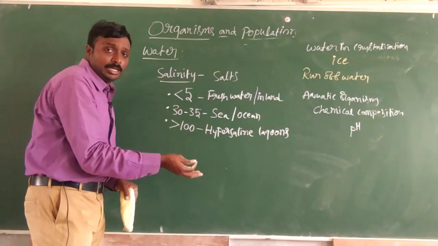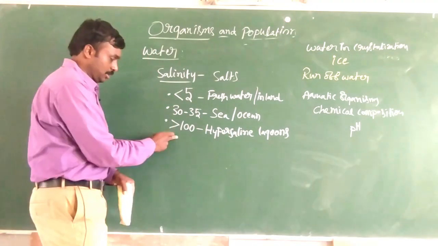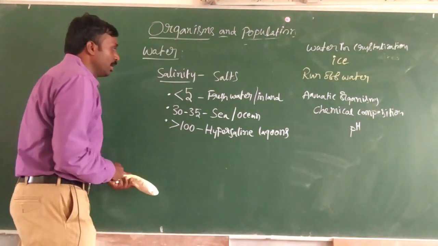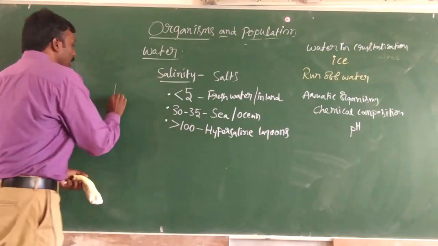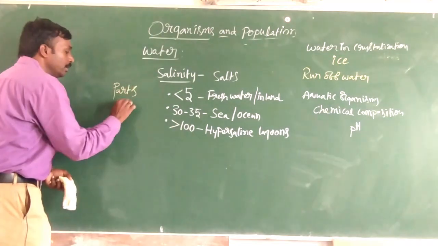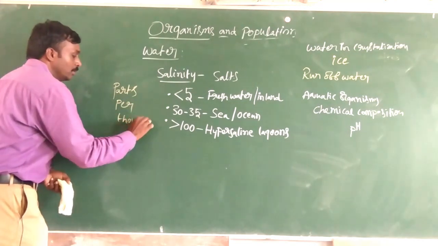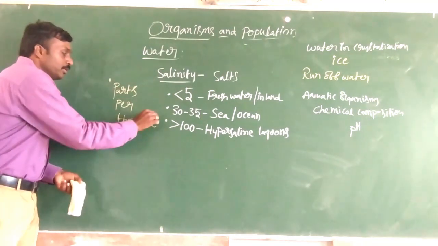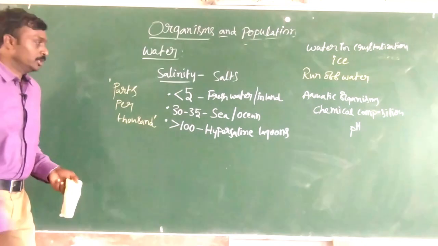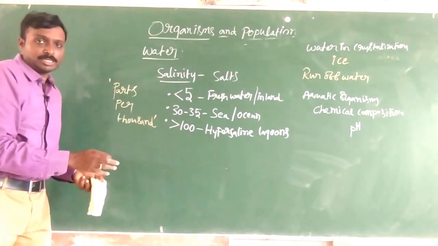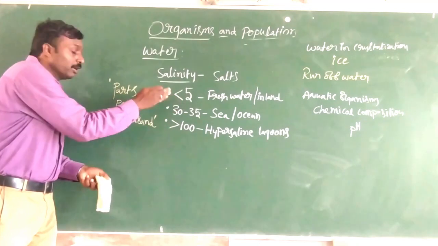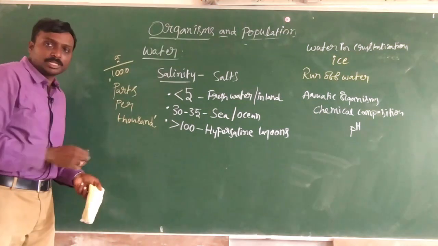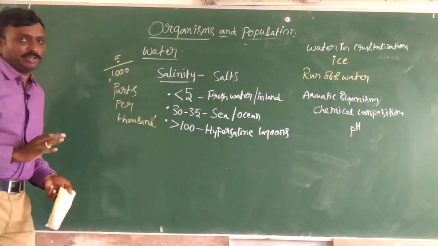So hypersaline, hyper means more concentration of salt. That's why I mentioned greater than 100. And the most important thing to remember, salinity units are parts per 1000. So the concentration of salt is measured in parts per 1000. So actually we should say 5 parts per 1000, that means 5 by 1000. That is the concentration of salt in case of freshwater.